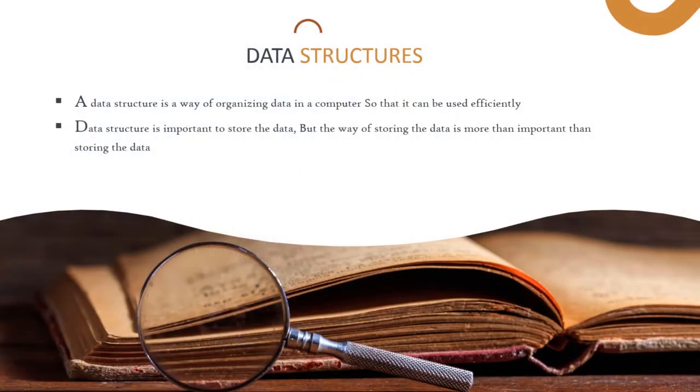First, we have seen about data structures. A data structure is a way of organizing data in a computer so that it can be used efficiently. Storing the data is not unique for all scenarios. It will vary based on the situations. Based on the problem statement, we have to choose the right data structures. Data structure is important to store the data. The way of storing the data is more important than storing the data.